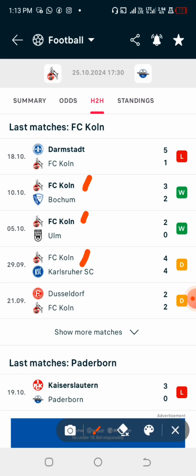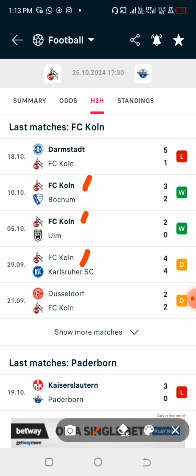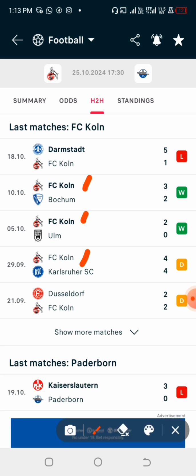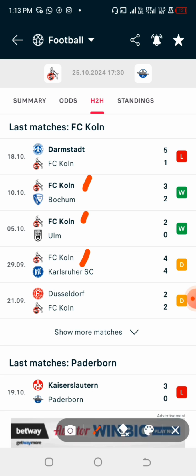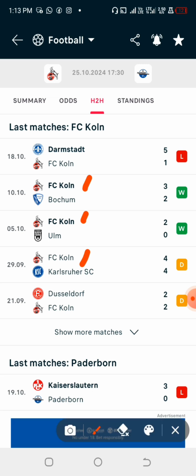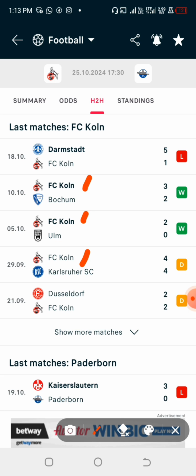So that is the situation that I am trying to put you guys through right now. Just make sure that it is not just a goal that the teams you are trying to support scored in the last 5 games while playing at home. Make sure that at least in the last 5 games while playing at home, they are able to add 2 goals, at least 2 goals.